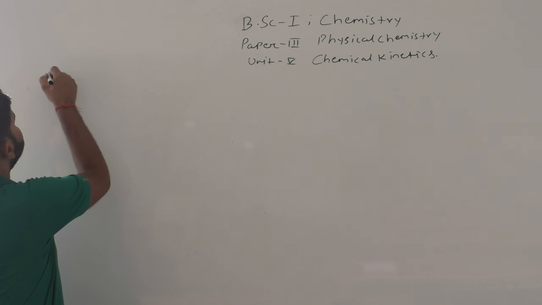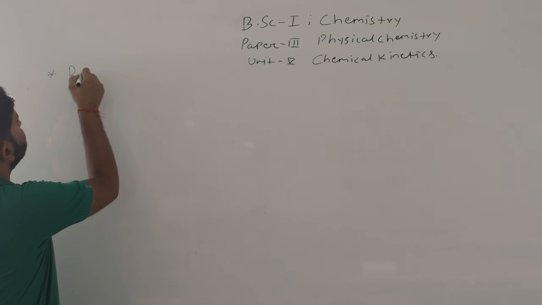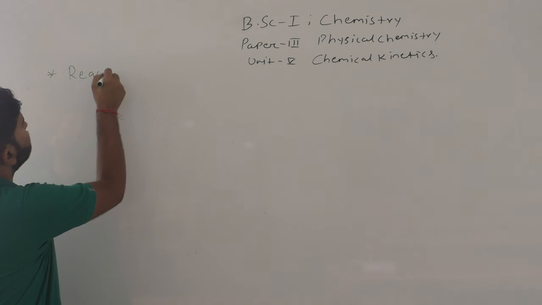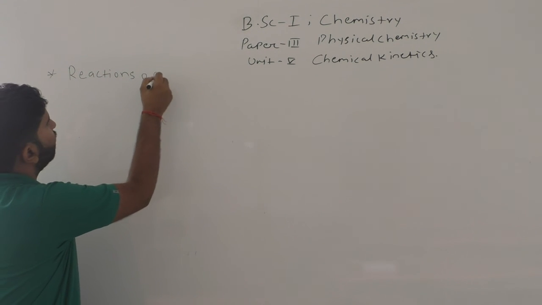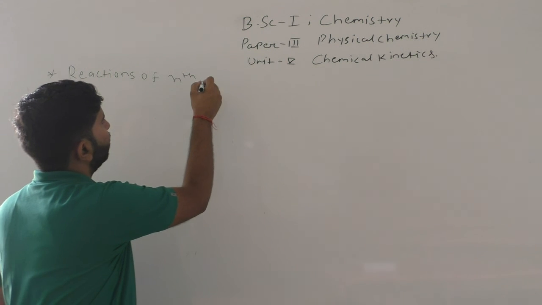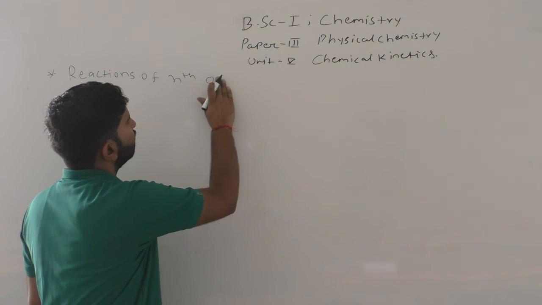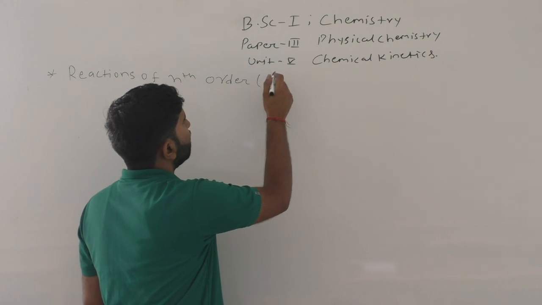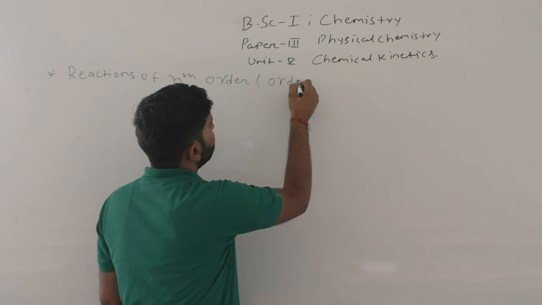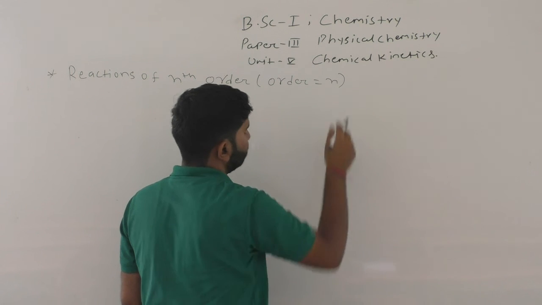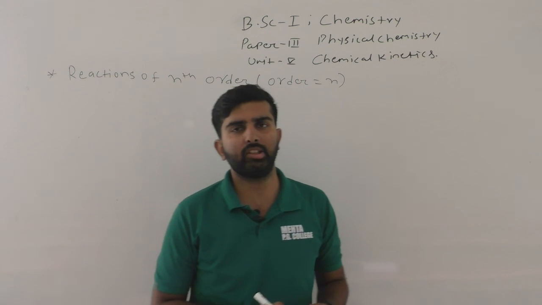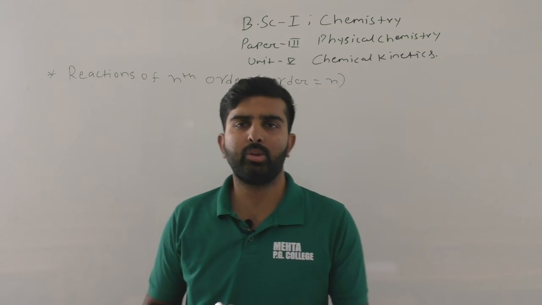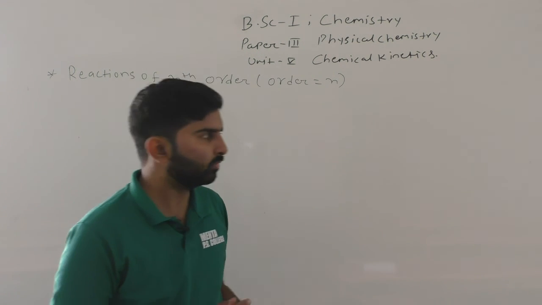Our next topic is reactions of nth order. Nth order means order equals n. Those reactions whose order is n, where the value of n is 0, 1, 2, 3, 4, 5, 6, and so on.